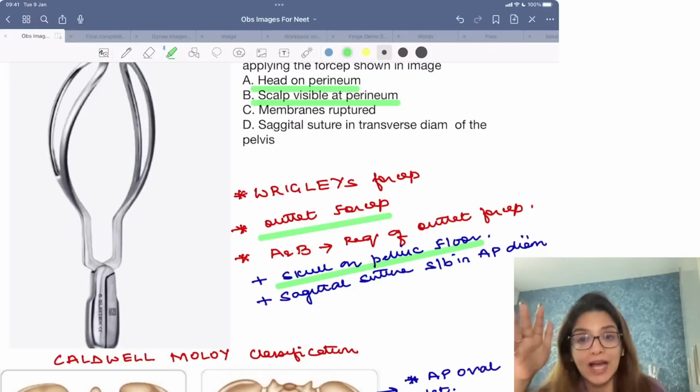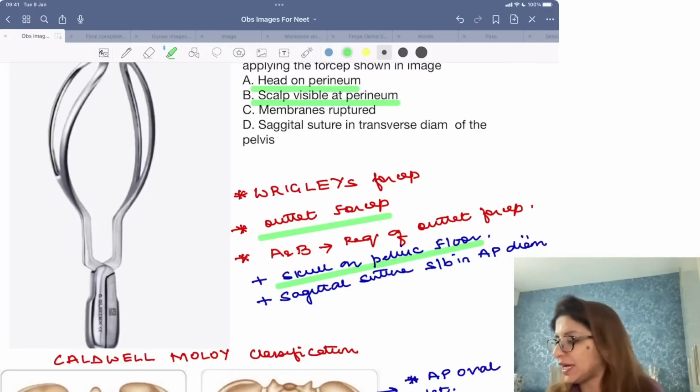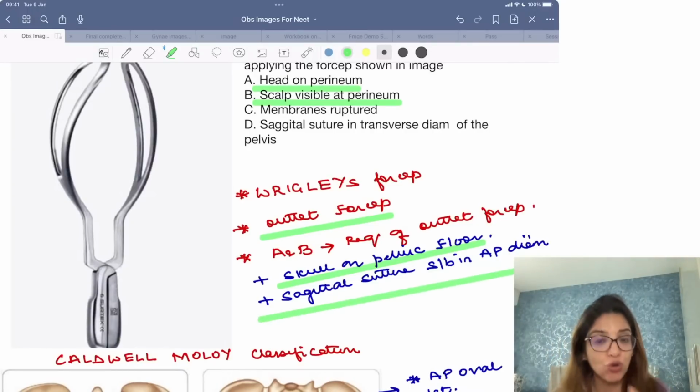then the scalp should be visible on the perineum, skull should be on the pelvic floor, and sagittal suture should be in AP diameter. I am sure all of you remember this, that forceps cannot rotate the head of the baby. That is why if we want to apply the forceps, the sagittal suture should be in AP diameter, right?